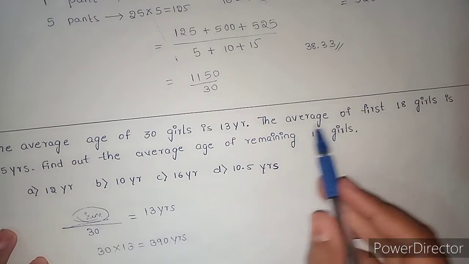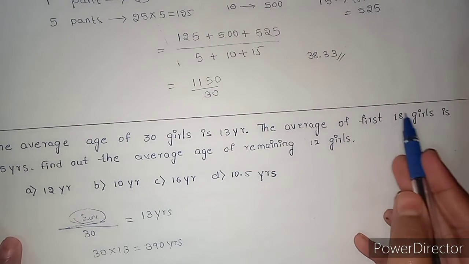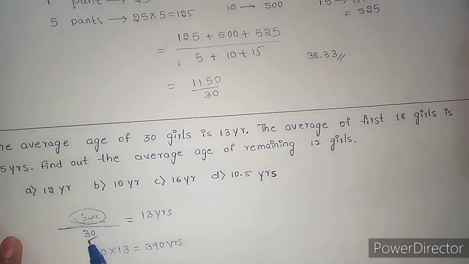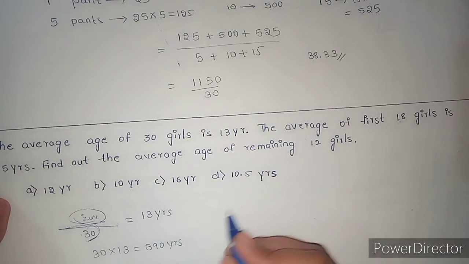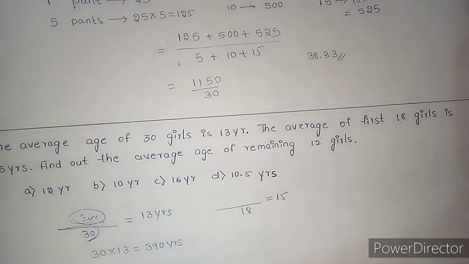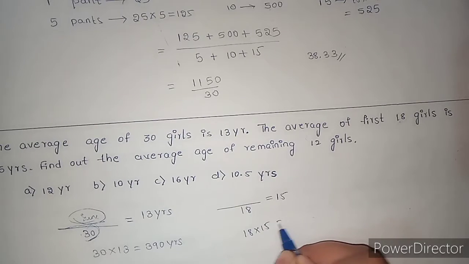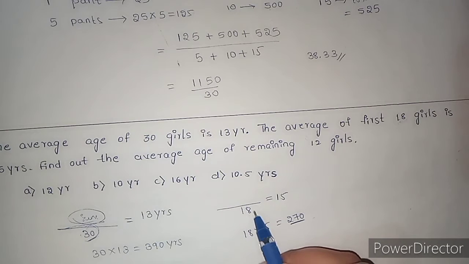Now, another, the average of first 18 girls. Here first 18 girls are in 30. In 30, first 18 girls average is also given, that is 15. When I multiply 18 into 15, I will get 270. This 270 is the sum of the total age of 18 girls.